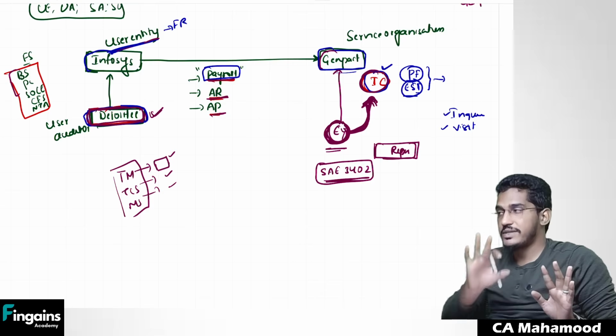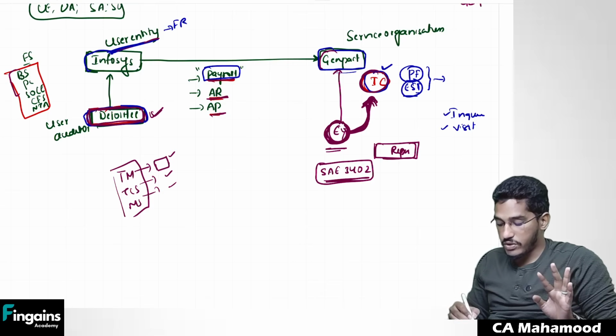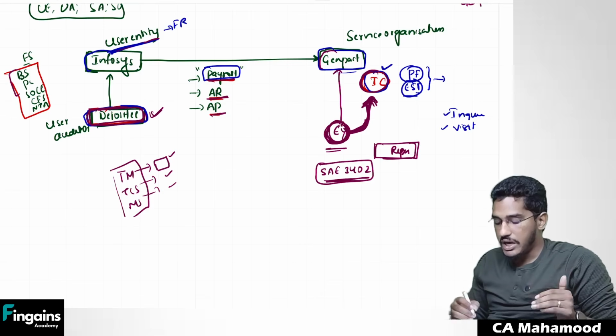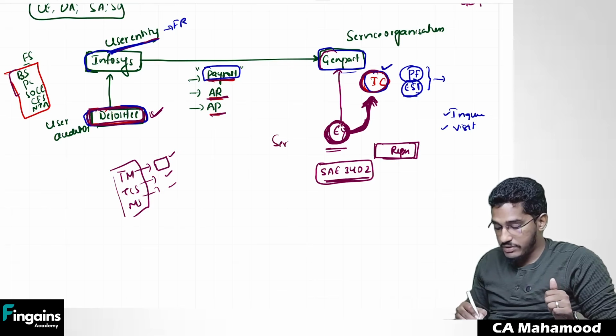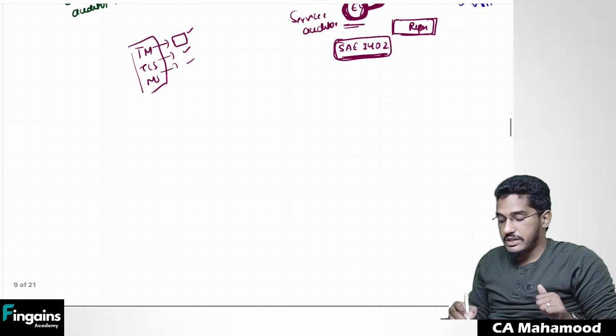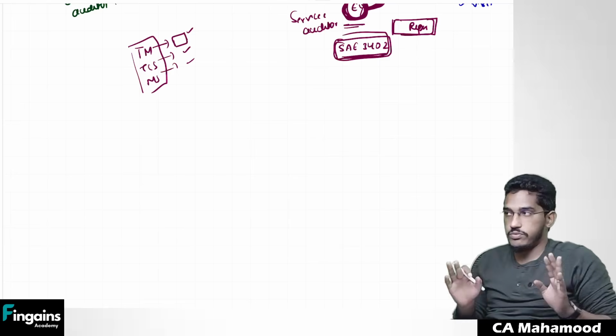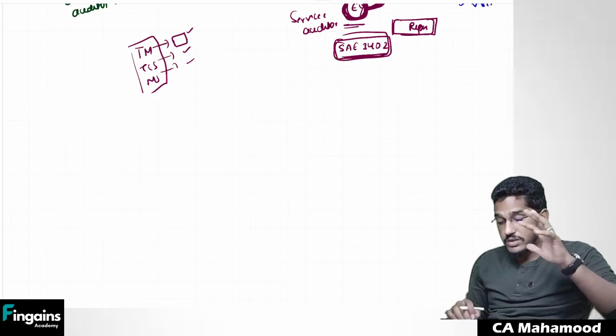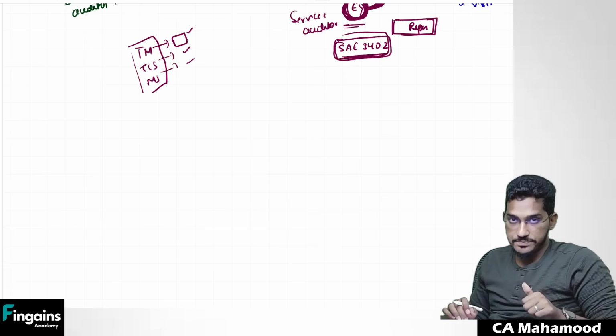Able to understand? So this entire standard SAE 3402 is talking about how EY, in our example, will be called the service auditor. EY will be called what? Service auditor. So how this service auditor EY should verify these internal controls and give an assurance report, that guidance has been given under SAE 3402. Hope you are able to understand what is the scope of this engagement.